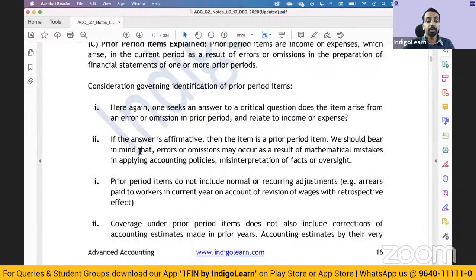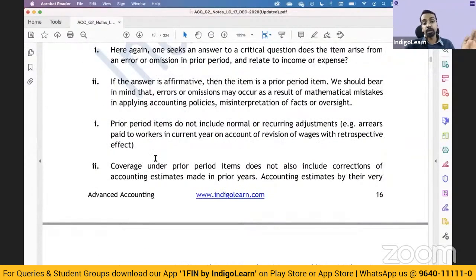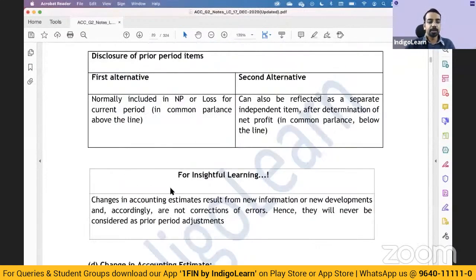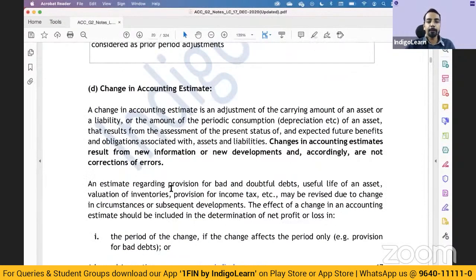Another thing you can keep in mind is if there are some arrears which are paid to the worker. So there were some settlements going on, and in this year you pay arrears of the past year. Those are not prior period items. Changes in accounting estimate is a normal state of things. So I'm just excluding that.